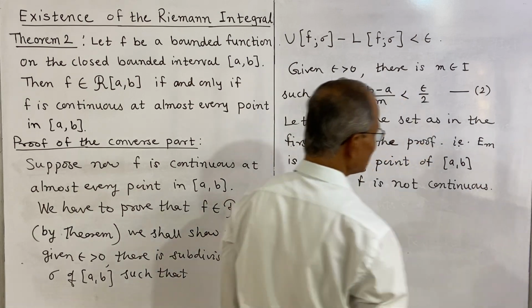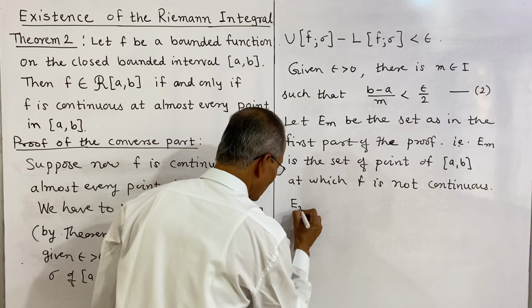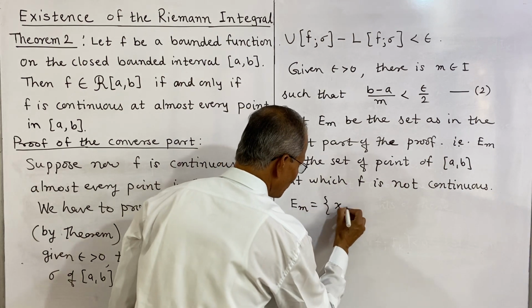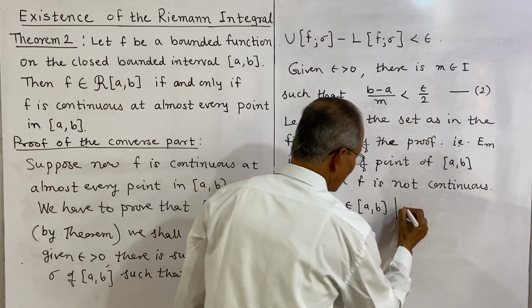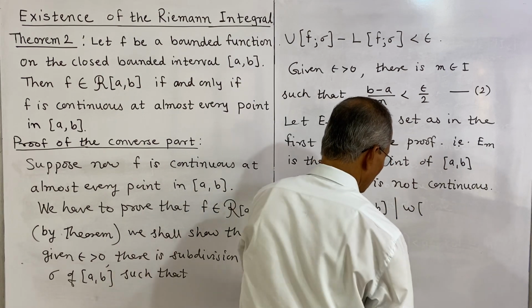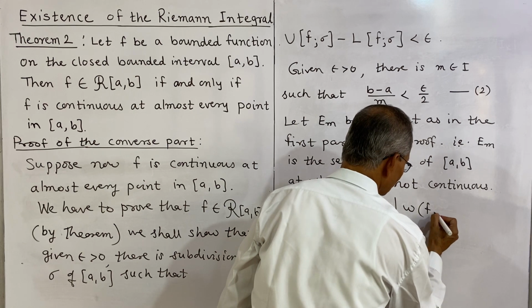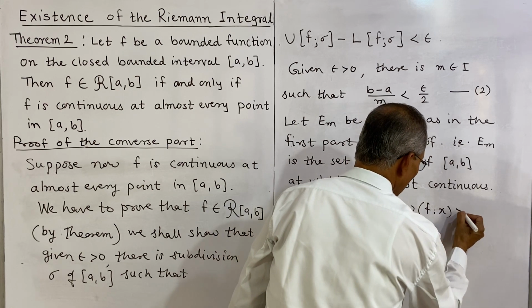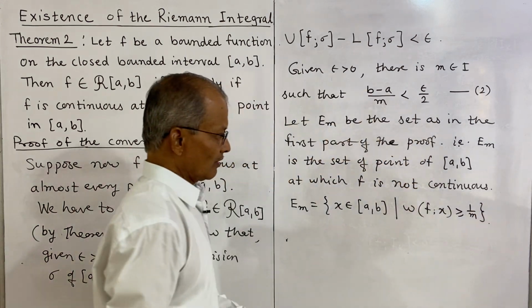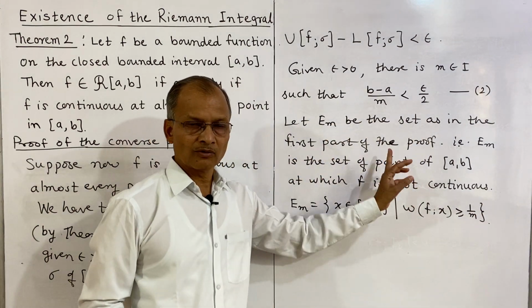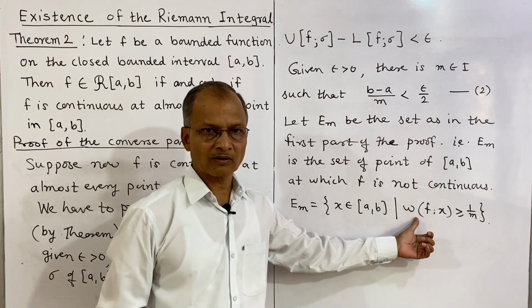And f is not continuous means we can define em like this. Em is those points x in the closed interval a b such that oscillation of f at x is greater than or equal to 1 by m. We have earlier used this result in the first part of the proof.